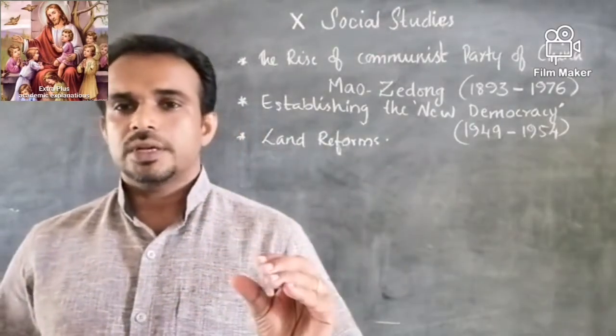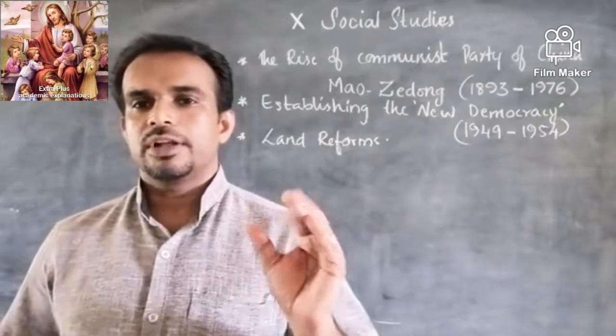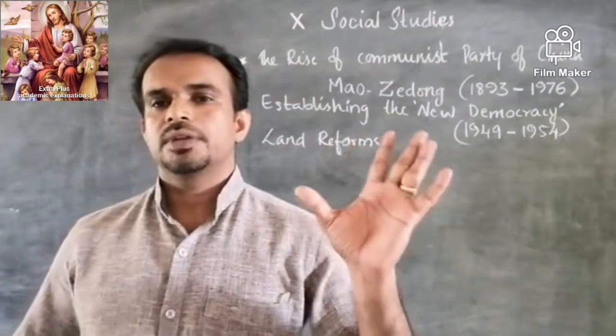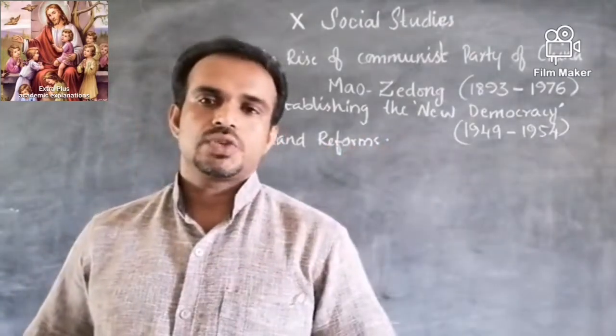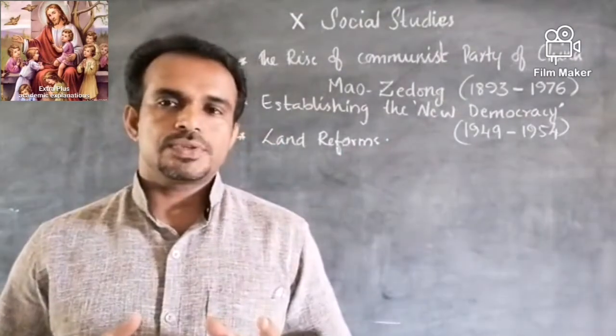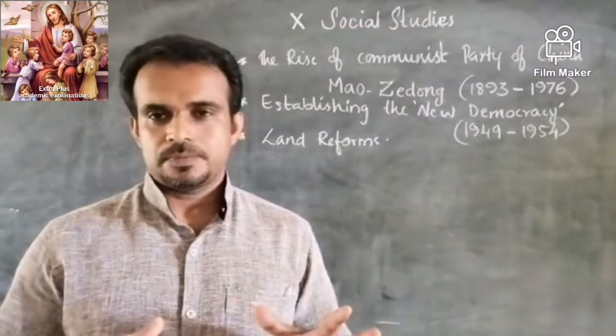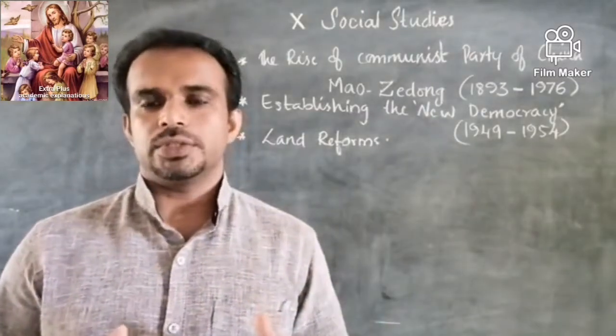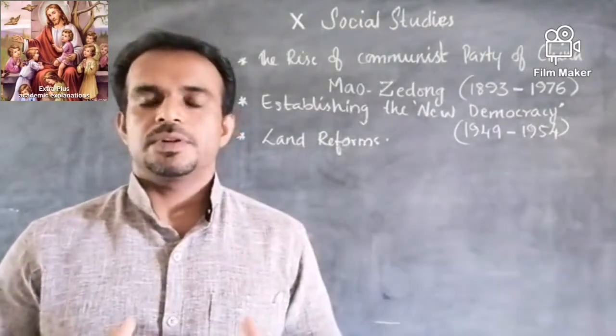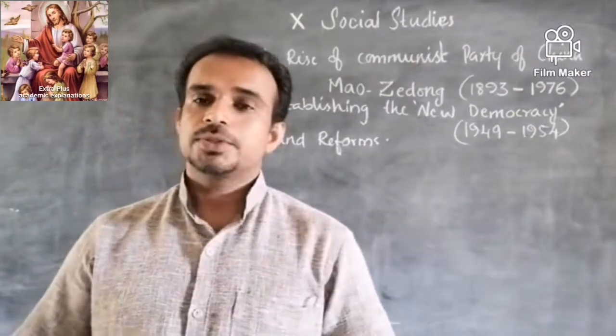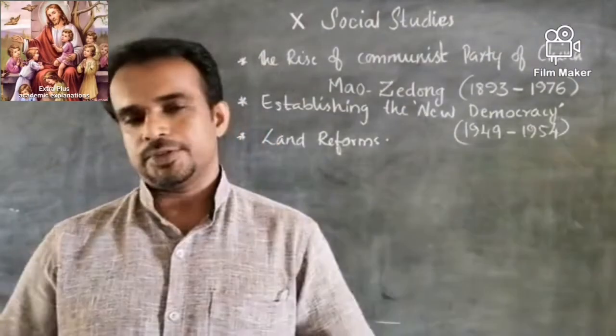For him, the working class were not only the people from the factories or from the cities. Instead, he tried to get the support of the peasants, agriculturists, and workers from the rural areas. That was one of the major differences.